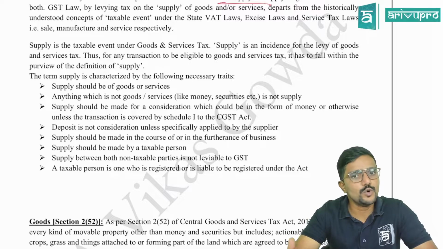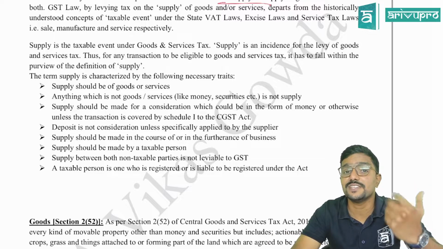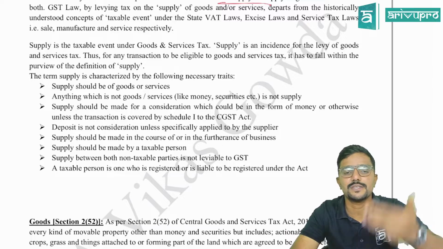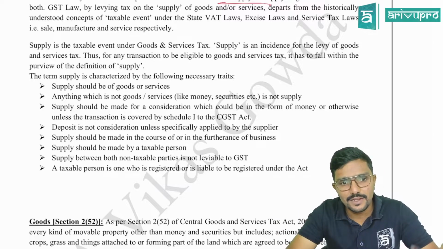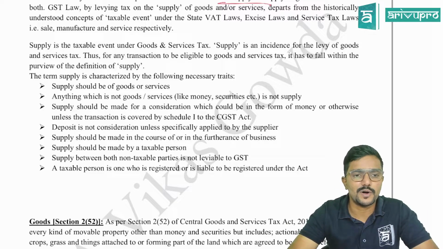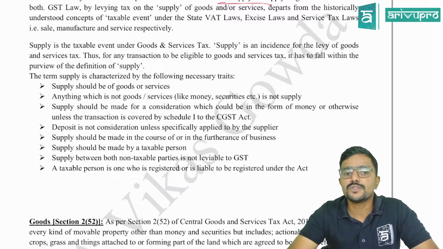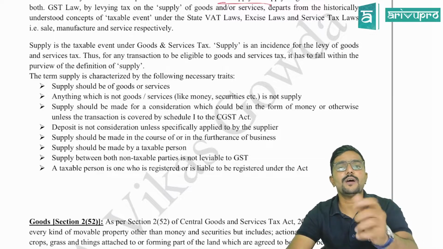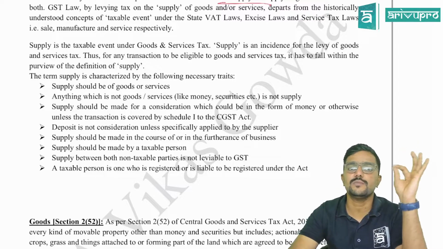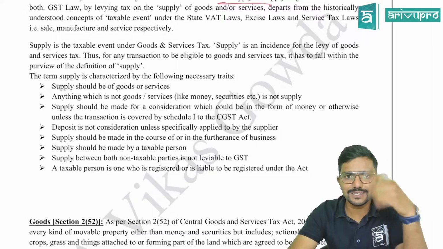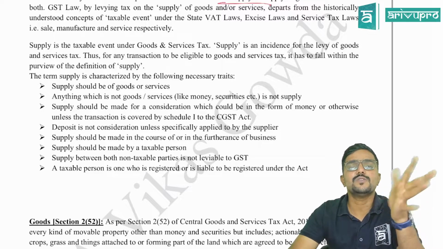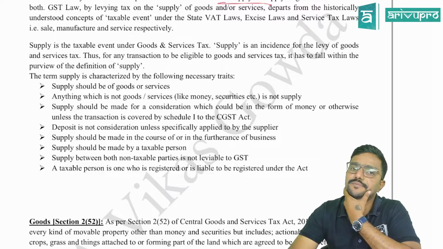Supply should be of goods or services. If by chance there is any 5 marks or 4 marks question, guys, what are the characteristics or what are the features of supply, you should note the following points. Anything which is not goods or services, like money, securities, etc., is not a supply. So supply should be of what? Only goods or services or both. If something is neither goods nor services, then there is no question of GST on it.